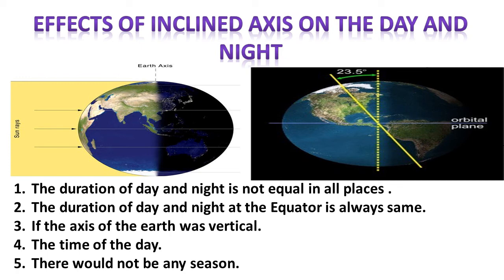Third one, if the axis of the Earth was vertical instead of inclined, places on the Earth would have the same temperature throughout the year. The time of the day at any place is determined by the height of the sun in the sky. There would not be any season. If the Earth did not revolve around the sun, even then with its inclined axis, there would be no seasons.